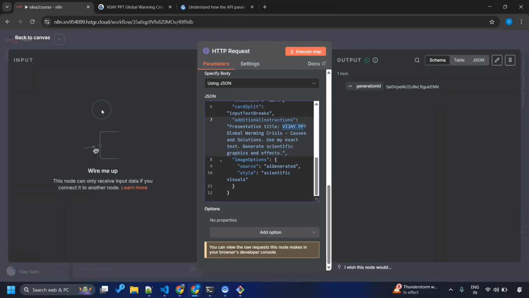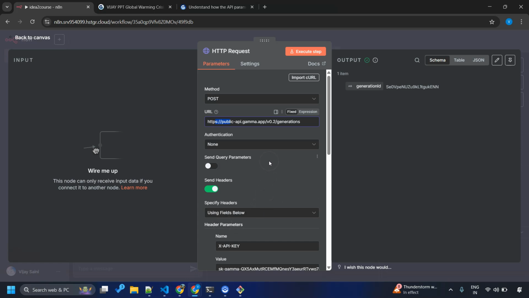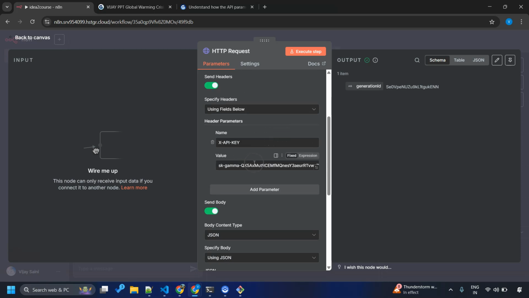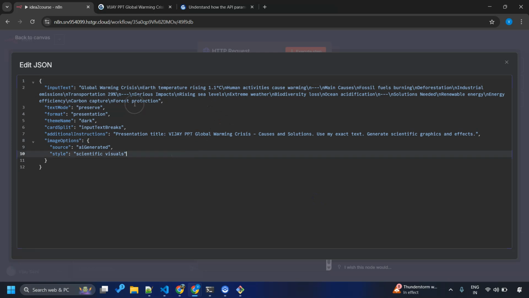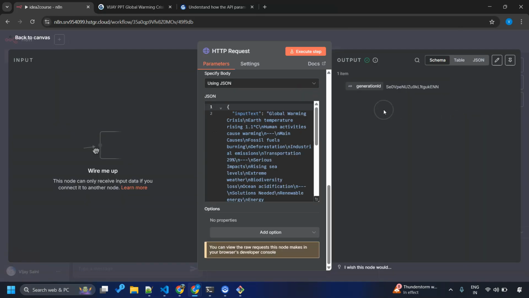How cool is it. Now here is a thought. We are able to create a presentation on global warming. That's fine. But this endpoint doesn't change often. Here's the key. All we are left with is this JSON. If we can play around with this JSON, can we create a presentation on any topic of our choice with our own custom text and defined theme? I think yes. Why not? Right? Seems very straightforward.